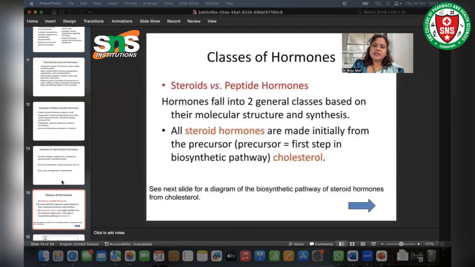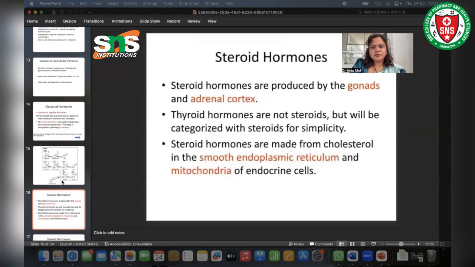Now let's see the classes of hormones: steroid versus peptide hormones. As we discussed before, hormones fall into two general classes based on their molecular structure and synthesis. The first one is steroid hormones, the second one is peptide hormones. Steroid hormones are derived from cholesterol, and they are produced by the gonads and adrenal cortex. Thyroid hormones are not steroids, but will be categorized with steroids for simplicity. Steroid hormones are made from cholesterol in the smooth endoplasmic reticulum and mitochondria of endocrine cells.